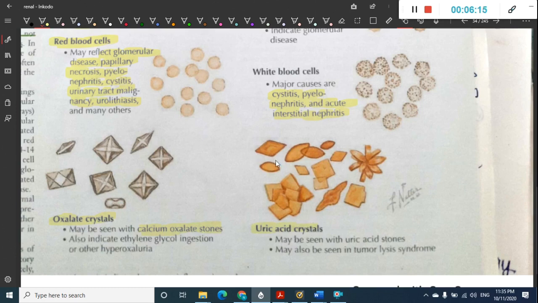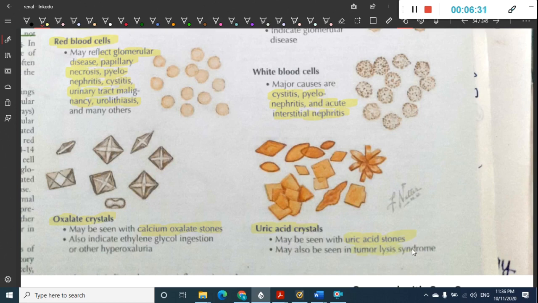Then these are uric acid crystals. See the difference. These are calcium oxalate crystals, which are almost envelope shaped. These are uric acid crystals, which are differently shaped. Okay, these are seen in uric acid stones and also in tumor lysis syndrome.